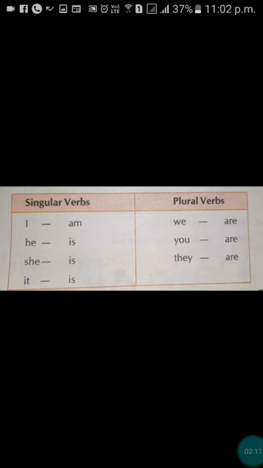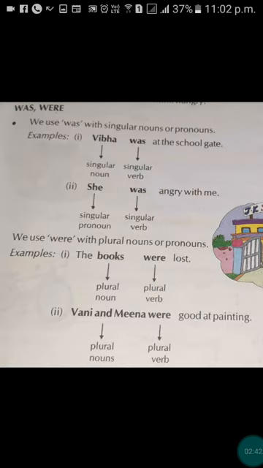Now look at this chart. Singular verbs. I के साथ हम use करेंगे am. He, she, it. These are singular pronouns, so we use is with he, she, it. And with a plural noun or pronoun we use are. For example, we, you and they. We use are with them.